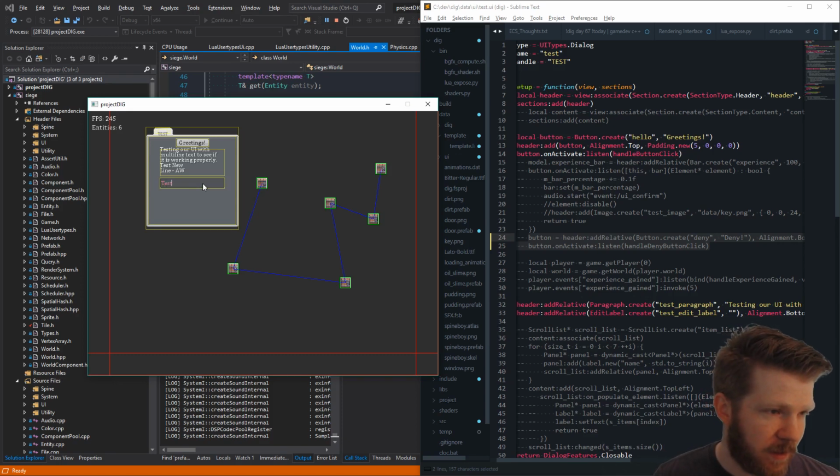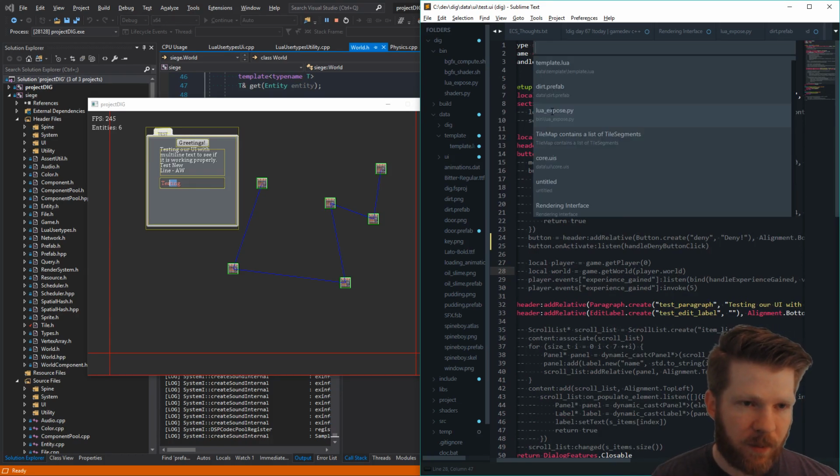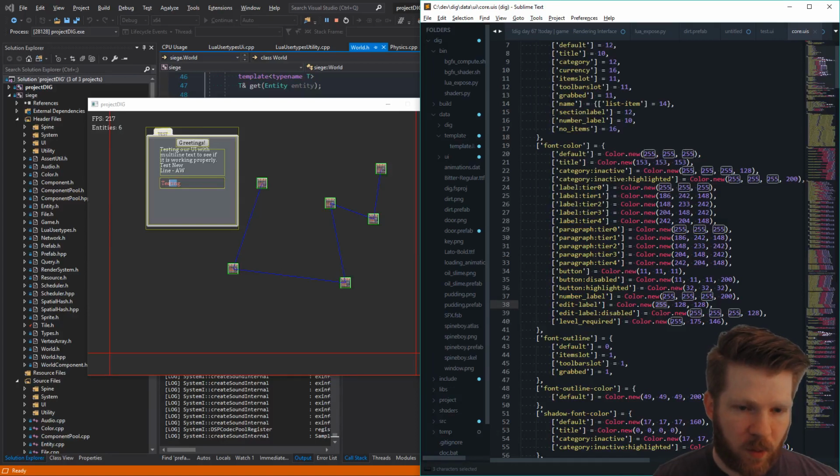So if we say testing, and we select a few things, and we're like, you know what, actually let's jump over to our, and this is actually something I haven't shown yet, we have a UIS file, the core UIS. So we can say, let's change the edit label font color so that it's a different color here.